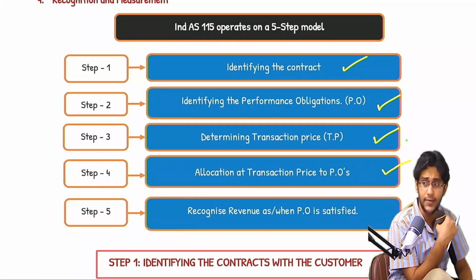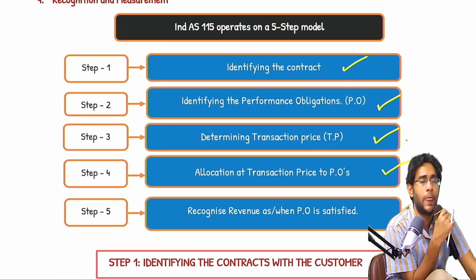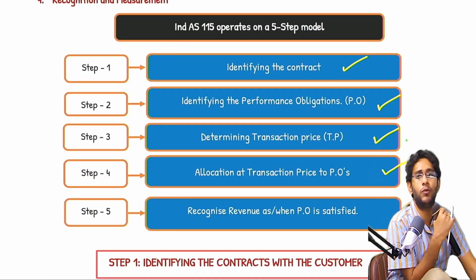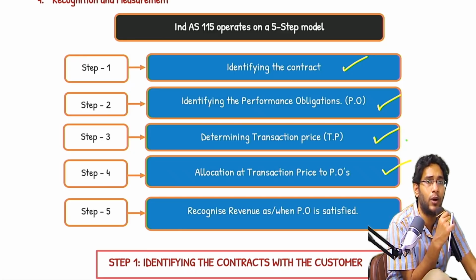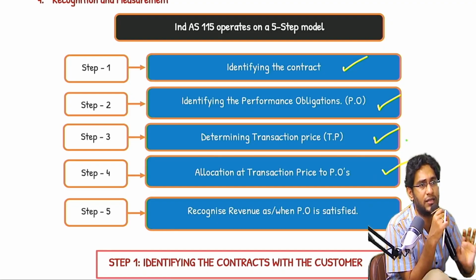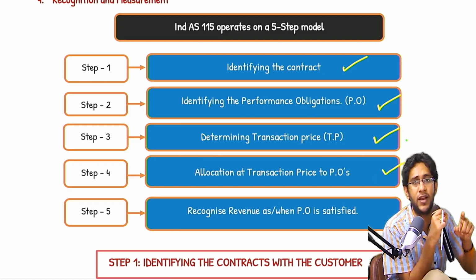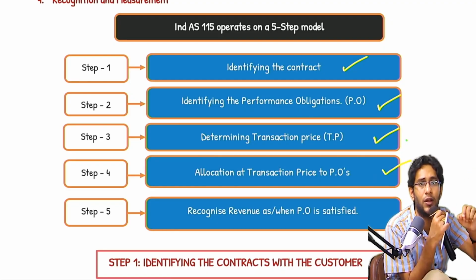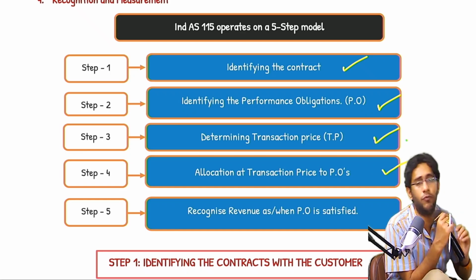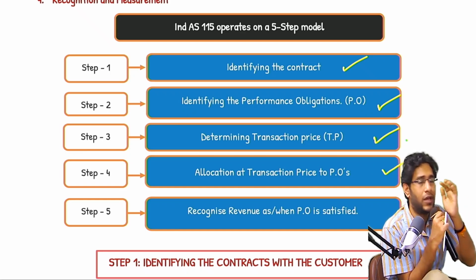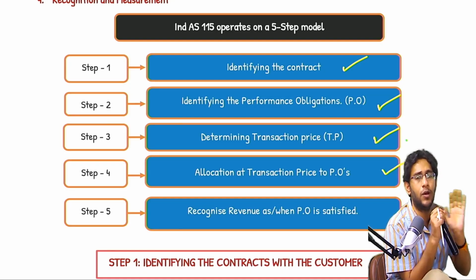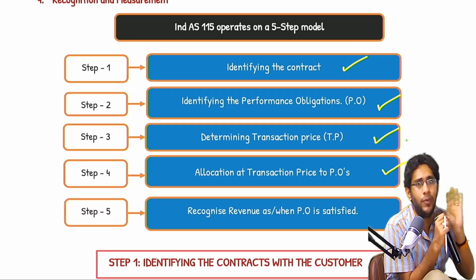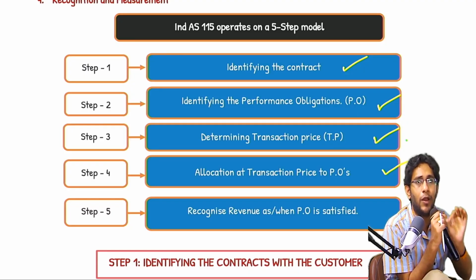Next, this entire standard operates on a 5-step model. The first step is to understand the terms of the contract, identifying the contract. That means whether the contract you have is in accordance with the provisions given under Ind AS 115 or not. The entire objective of the first step is whether you can recognize revenue or not. How much and when, we cannot answer in step 1. Step 1's ultimate objective is whether we can allow you to recognize revenue or not.